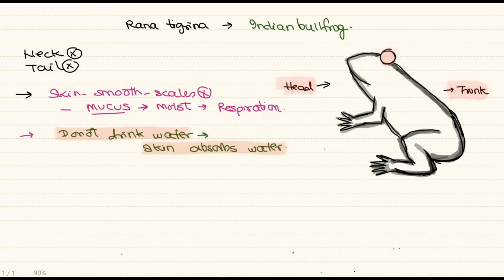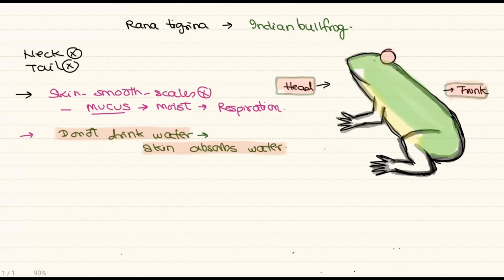Let's come to the other structures in the frog. As we have discussed, the frog consists of two parts, that is, the head and the trunk. Tail and the neck part are completely absent. The whole body is olive green in color. This color is mainly present on the dorsal side, and on the ventral side, it is completely pale.